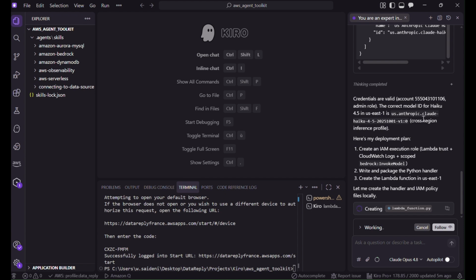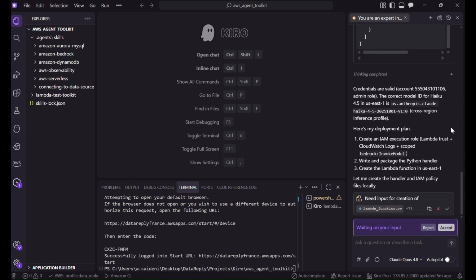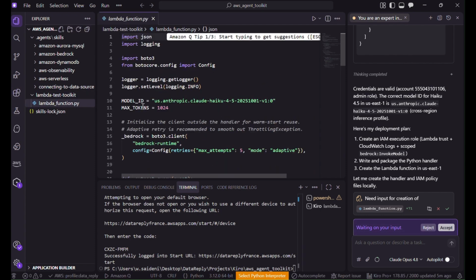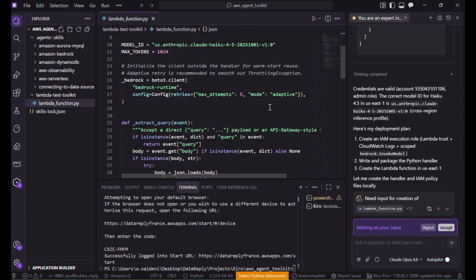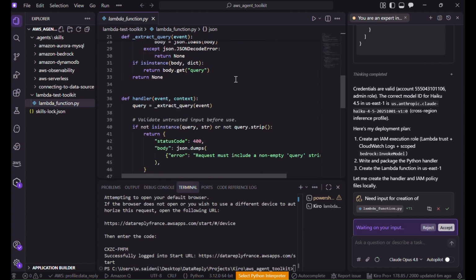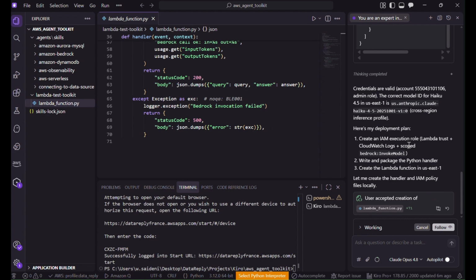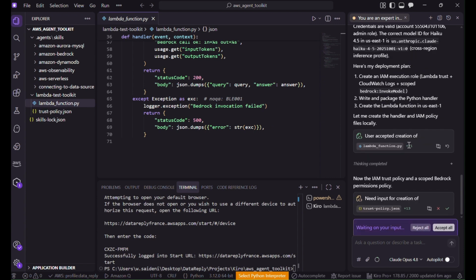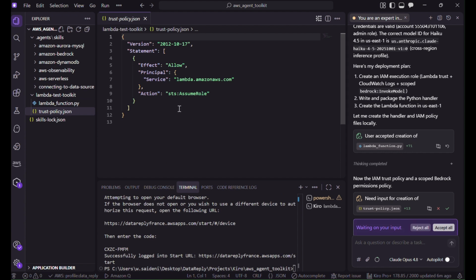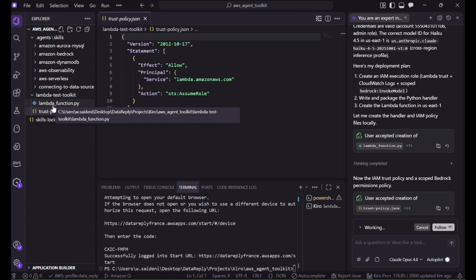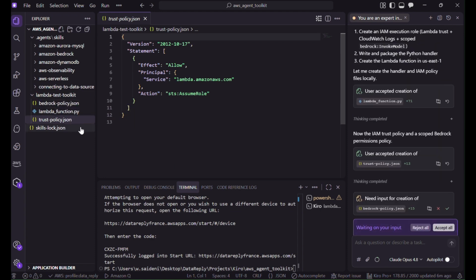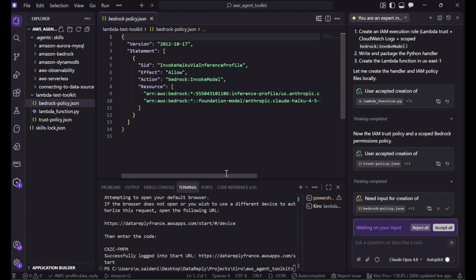Very cool. Okay, so we're gonna create the IAM execution role in order to enable our Lambda function to be created. So here we have the Lambda function that uses Anthropic IQ 4.5 payload. Oh, it looks good, so I accept it. We have a trust policy that's been created. Looks good. Okay, a Bedrock policy. Okay, I accept it.